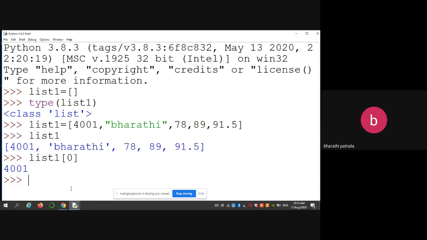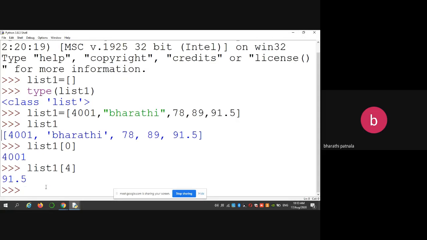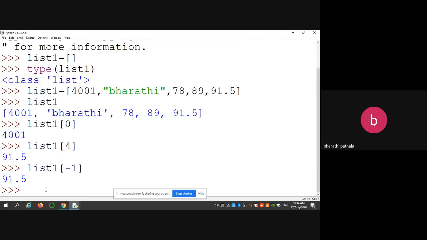For example, if you want to print the fourth element, next, similarly, if you want to access the last element, negative indexing we are using in Python. So list1 of -1, you can access the last element. If you want to access the last but one element, list1 of -2.